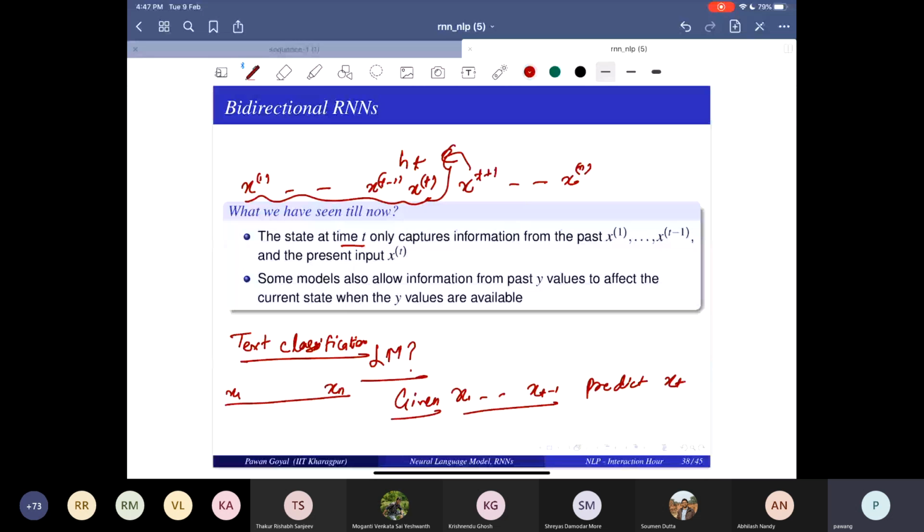Similarly, part of speech tagging or NER. I am given the entire sentence and I have to just tell what are the part of speech tags of each word. So there's no fundamental limitation for using the right context. I should be able to use right context just like I'm using left context here. Right? So this is the idea that bidirectional RNNs take, that why don't we also use the information from the right hand side?